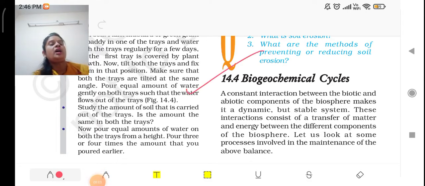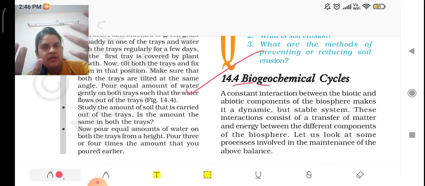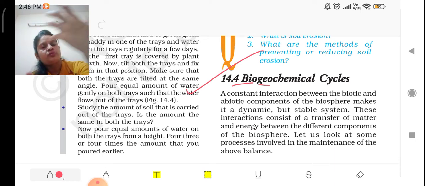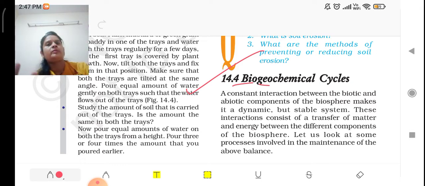So today our discussion topic is the biogeochemical cycle. Bio means life, geo means earth, chemicals means chemicals, and cycle means repetition. So in living beings, the transformation or transportation of material takes place continuously, and it is a repetitive process that is called the biogeochemical cycle.